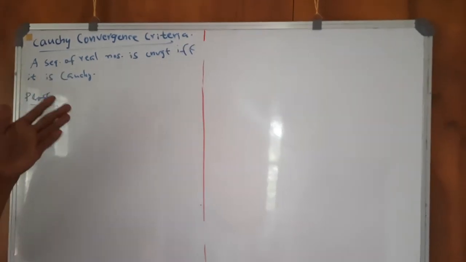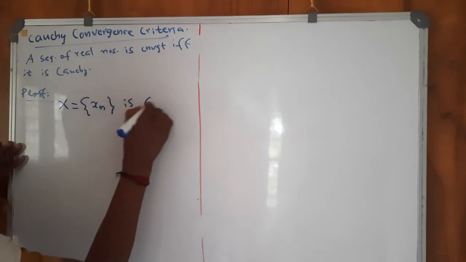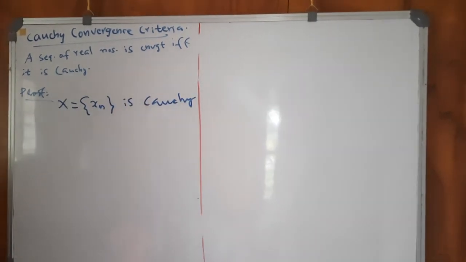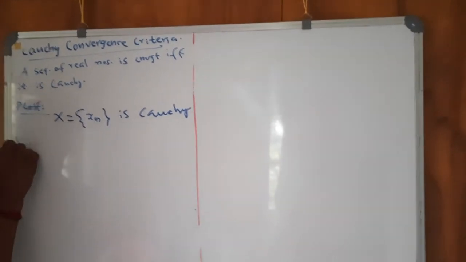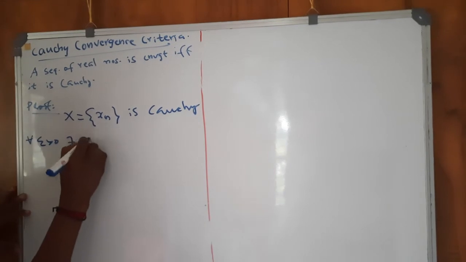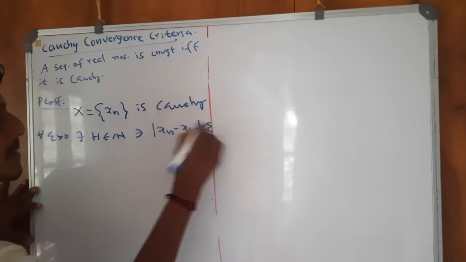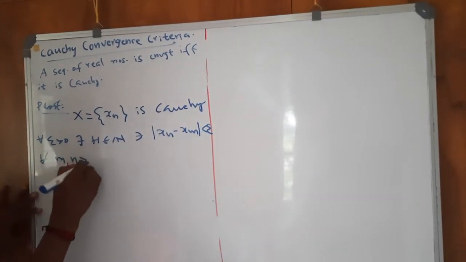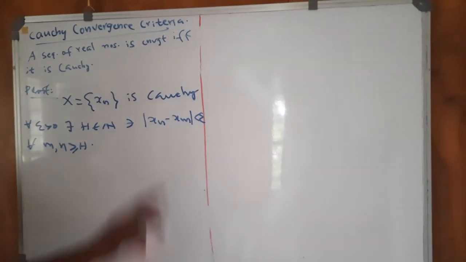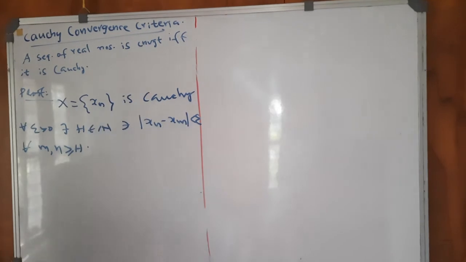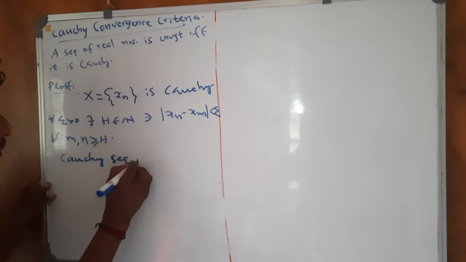Now we will prove the other side. Suppose the sequence xn is Cauchy. We have to prove that it is convergent. Since the sequence is Cauchy, for every epsilon greater than 0, there exists an h belonging to N such that modulus of xn minus xm is less than epsilon for all m, n greater than or equal to h. Also, by lemma 1, every Cauchy sequence is bounded.